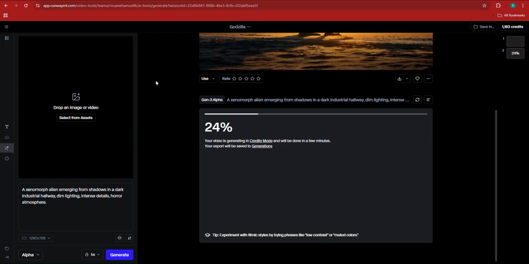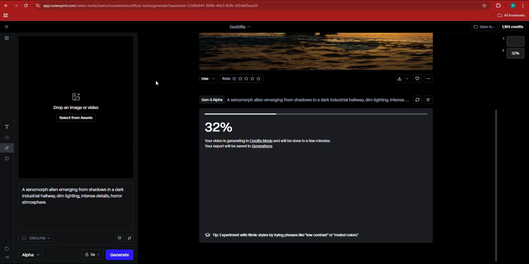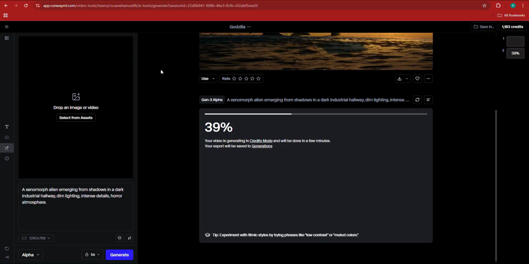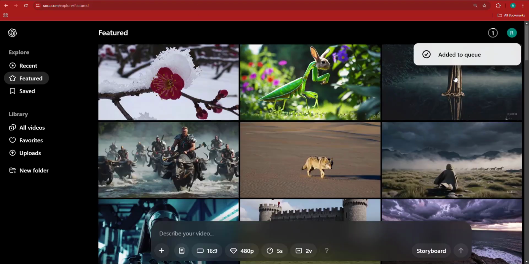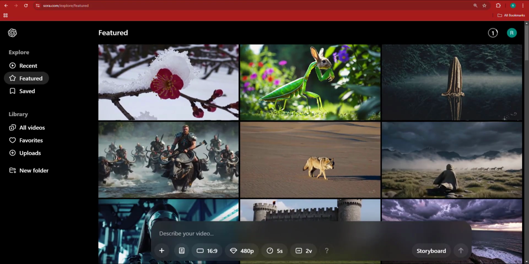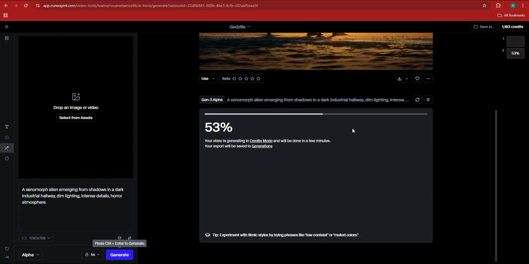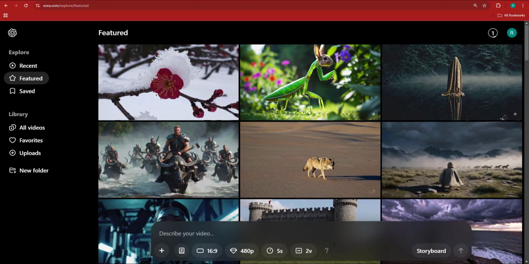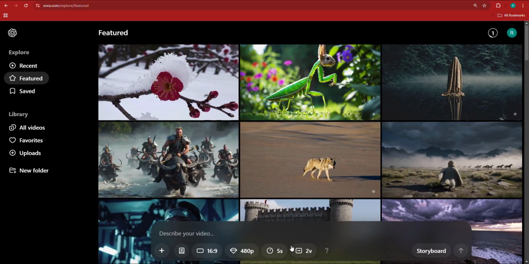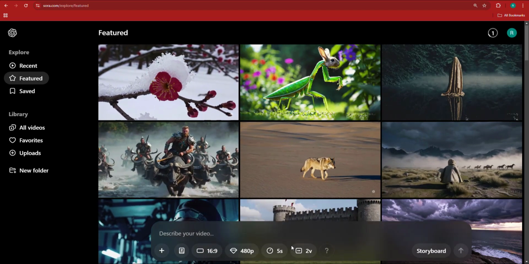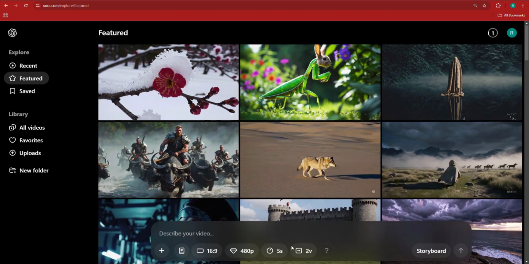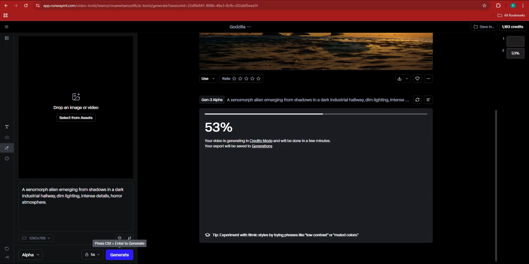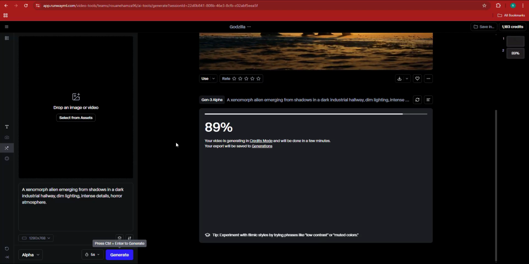It's pretty credit consuming, but it is quite worth it. You can also see that the speed of generation by Runway ML is much faster than Sora AI with the plan that we have. Not to say that Sora is slow, but with the pro plan, the $200 plan, it is going to be, I believe, much faster than Runway ML.